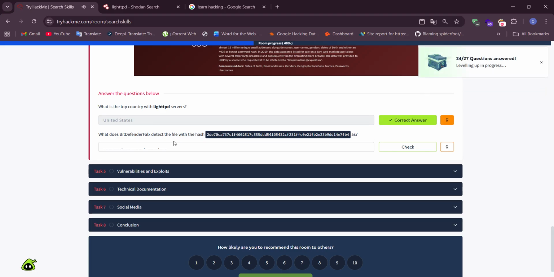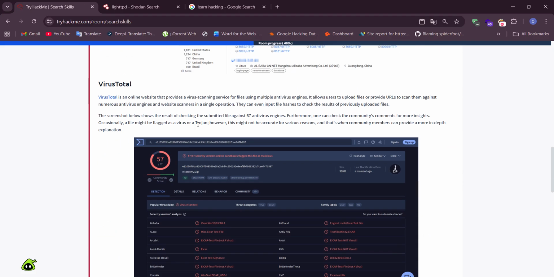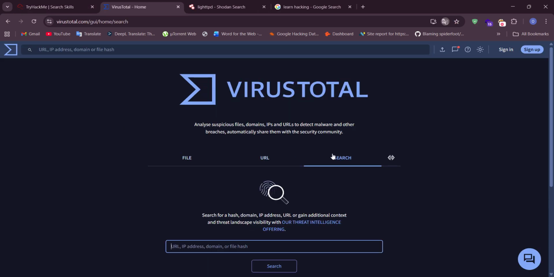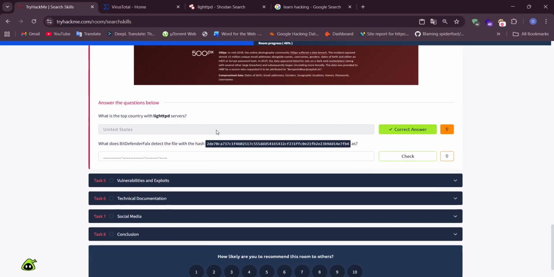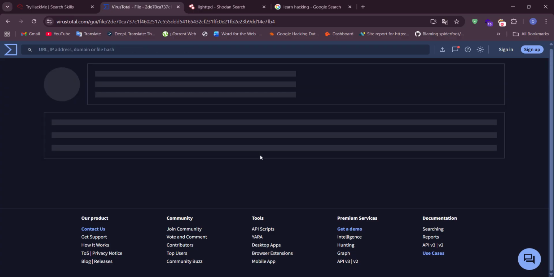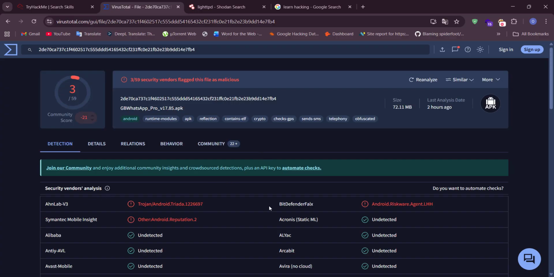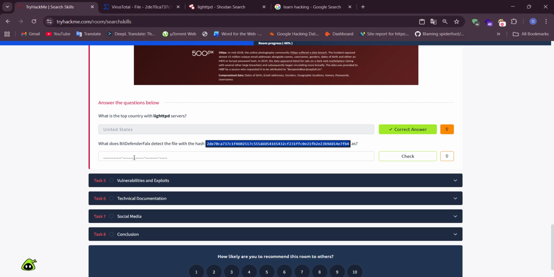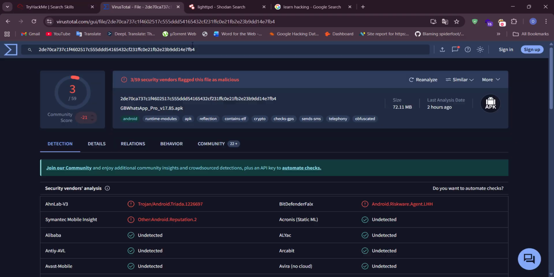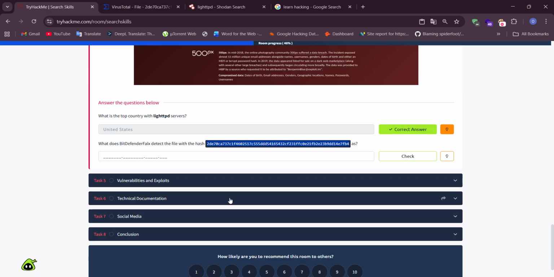What does Bitdefender Fox detect the file with the hash as? Okay. We use VirusTotal search and our hash is that. Copy it. Search. Okay. Bitdefender Fox detects the file. Okay, Android Riskware Agent LHH.